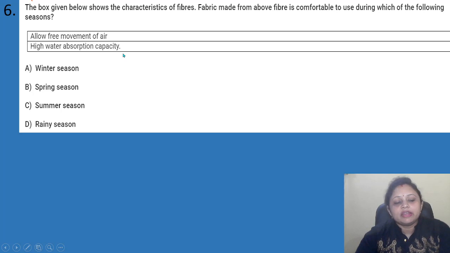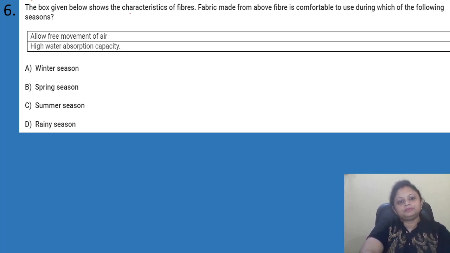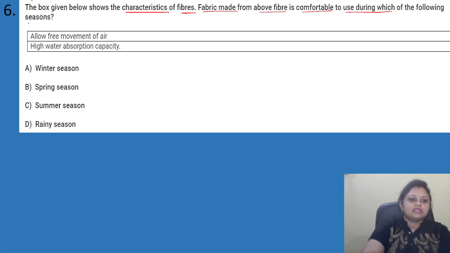Okay, coming to the next question. The box given below shows the characteristics of fibers. Fabric made from above fiber is comfortable to use during which of the following seasons? Allow free movement of air, high water absorption capacity. Options are A winter season, B spring season, C summer season, D rainy season. So, what are the characteristics of fibers? Okay, fabric made from above fiber is comfortable to use during which of the following seasons?